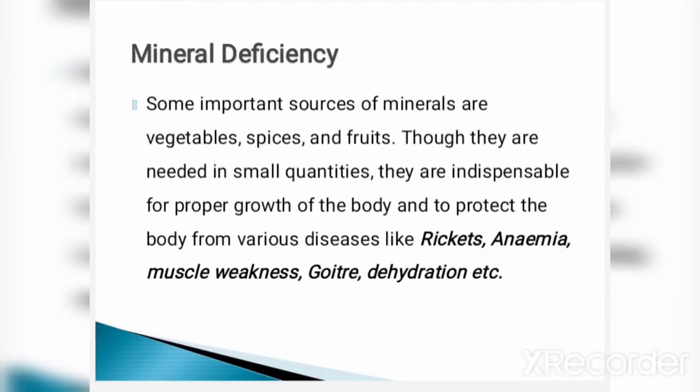Now let's see what happens if there is mineral deficiency. Some important sources of minerals are vegetables, spices and fruits. Though they are needed in small quantities, they are indispensable for proper growth of the body and to protect the body from various diseases like rickets, anemia, muscle weakness, goiter, dehydration, etc.